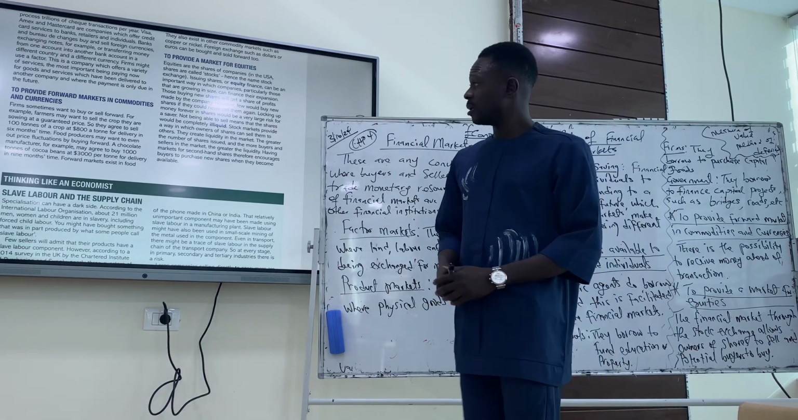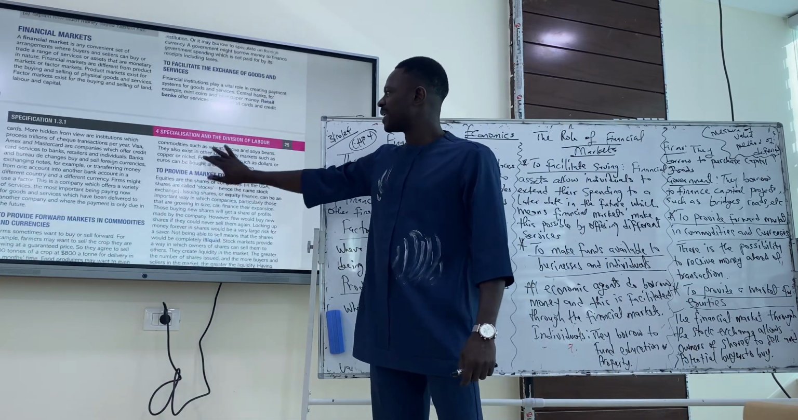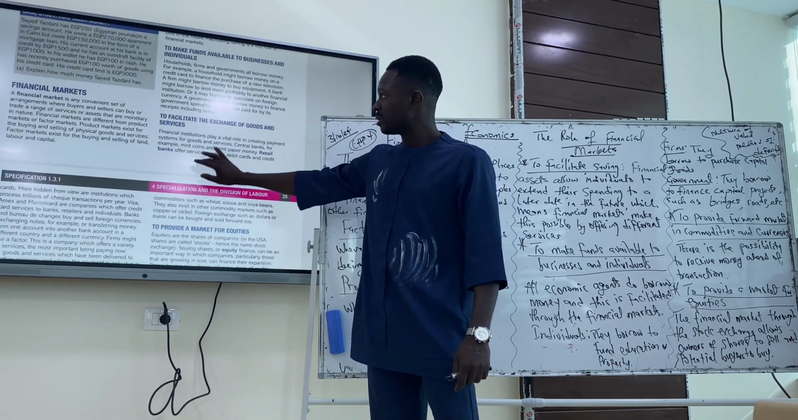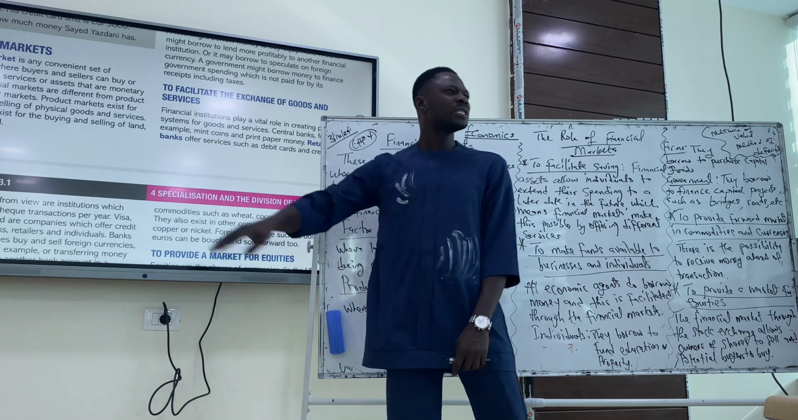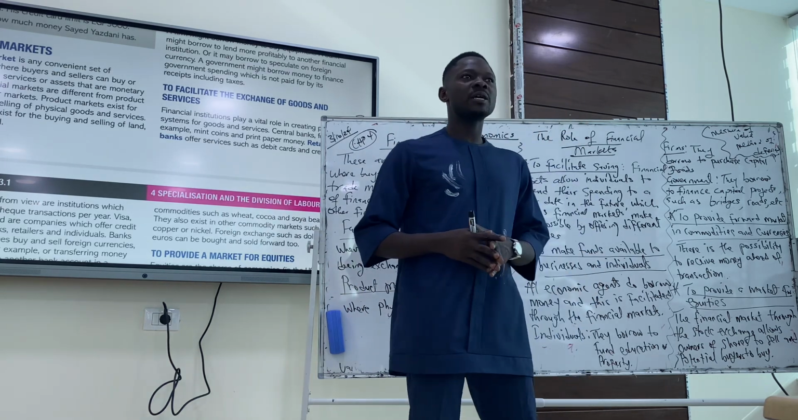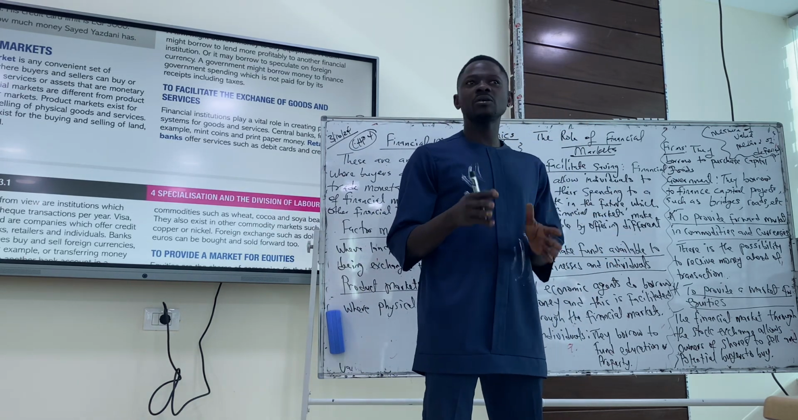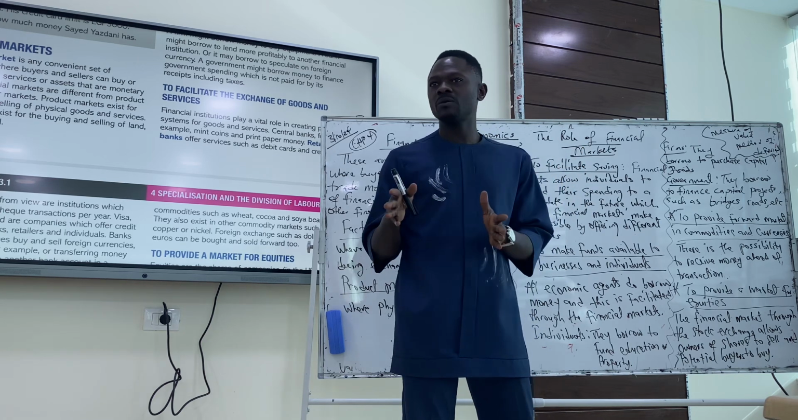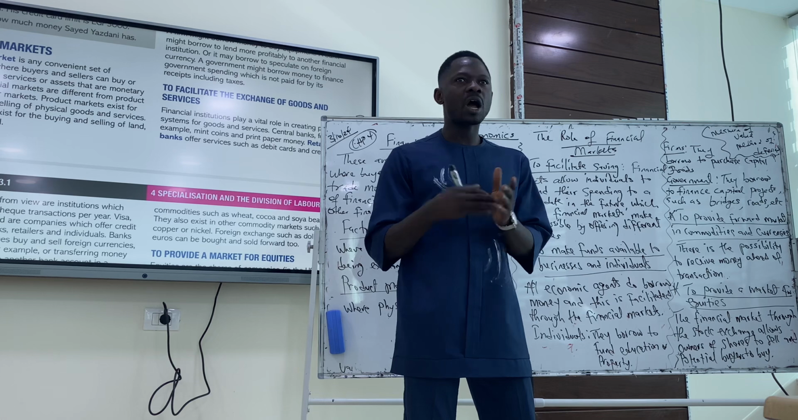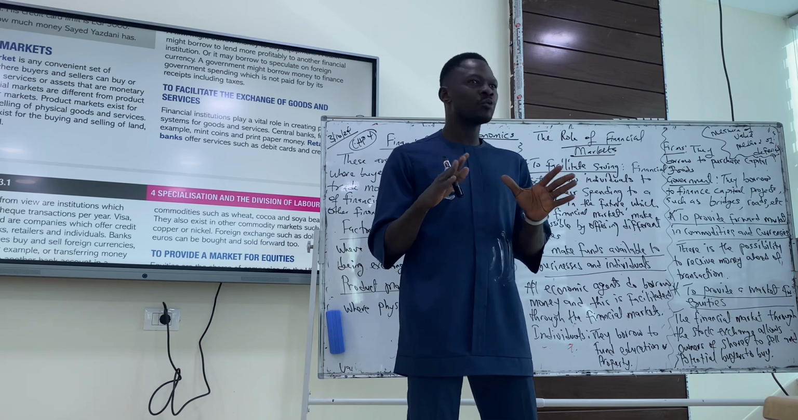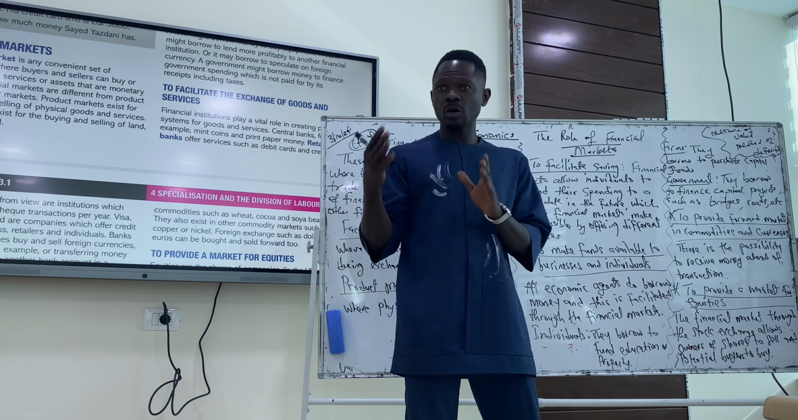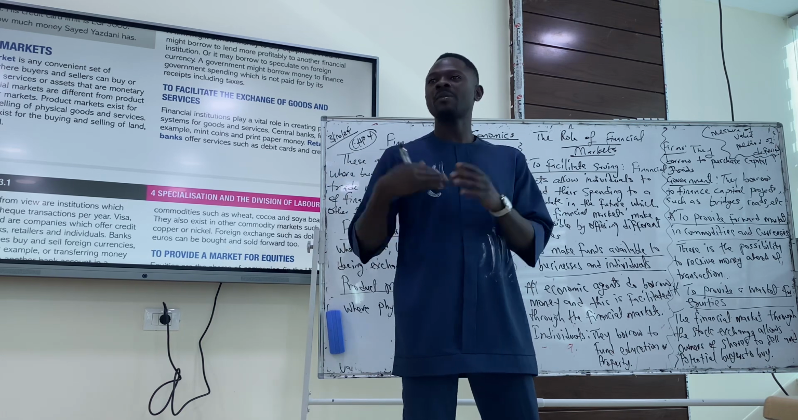Good morning. We are rounding up specialization and division of labor. So we're going to financial markets. Why do we call it financial markets? We call it a financial market because this market allows us to trade assets that are monetary in value, like stocks, cards, whatever assets can be turned to money, are traded in this market.